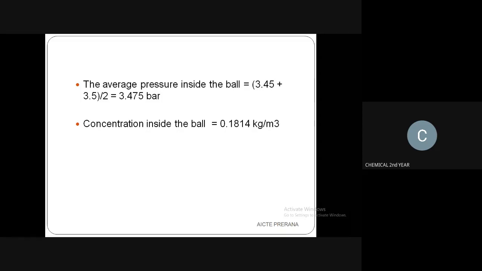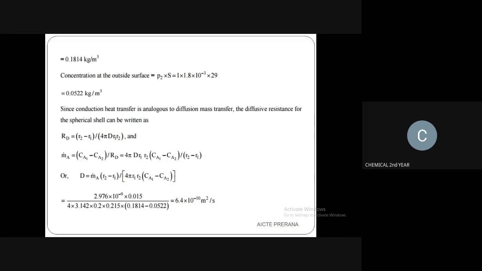So the concentration inside the ball is 0.1814 kg per meter cube, and the concentration outside the surface is pressure into S, solubility, 1 into 1.8 into 10 to the power minus 3, into the molecular weight of air, 29. So you will get the concentration at the outside surface as 0.0522 kg per meter cube.